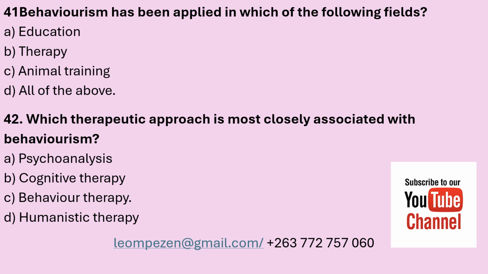41. Behaviorism has been applied in which of the following fields? A, education, B, therapy, C, animal training, and D, all of the above. The correct answer is all of the above, that is in education, therapy, and in animal training.